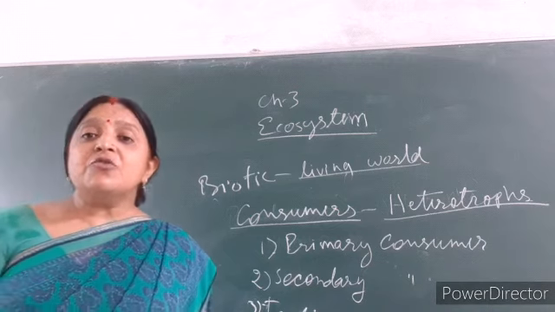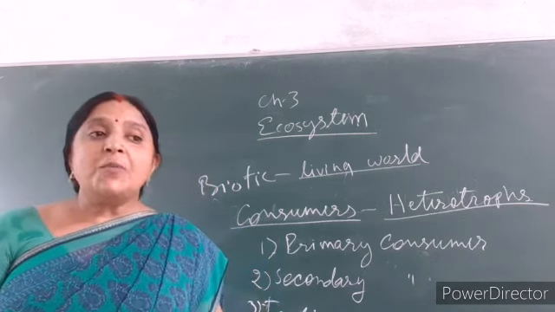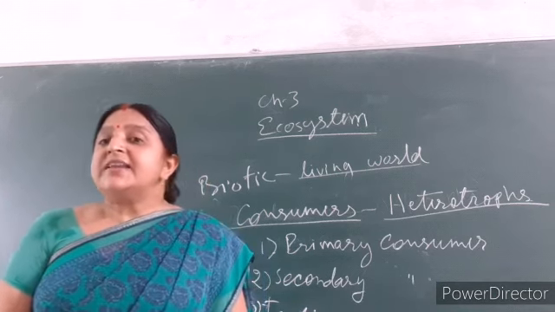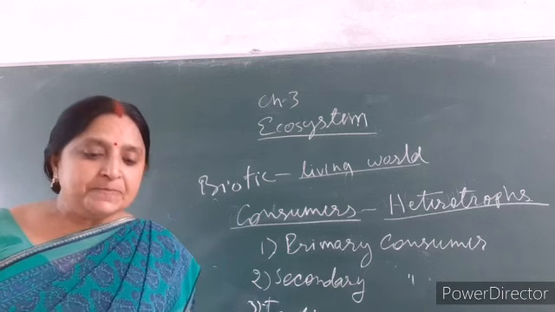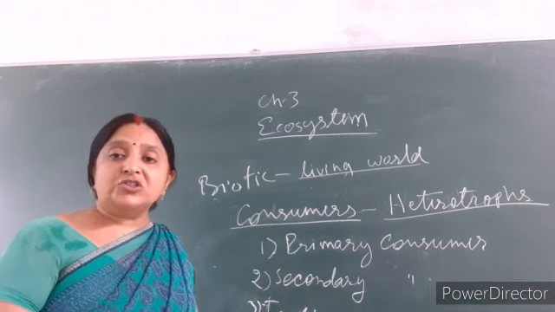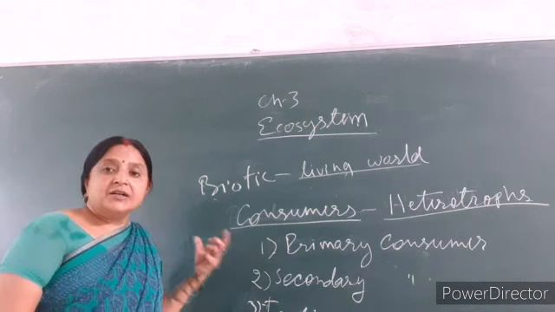They are also called detritivores because they feed on small particles of dead organisms. This is a new term for you all. Quaternary consumers are also called detritivores. This is all about the consumer.